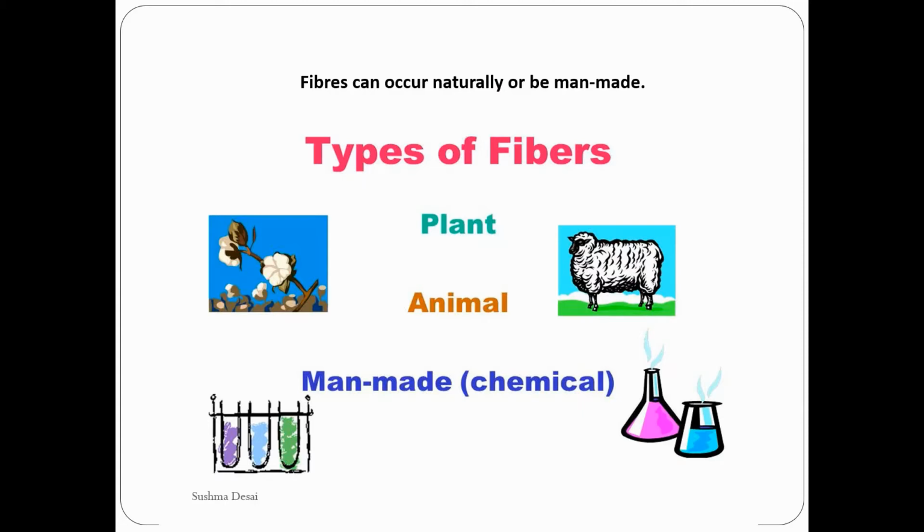Here, where we get the fiber from is the source. We have two sources. One is natural and the other is man-made or artificial fiber. In natural, you get it from plants or animals. And man-made is made chemically in factories.